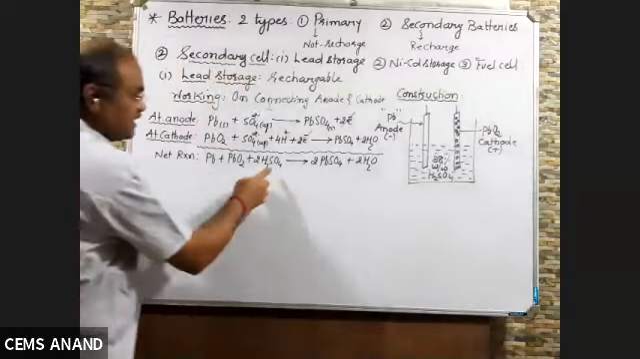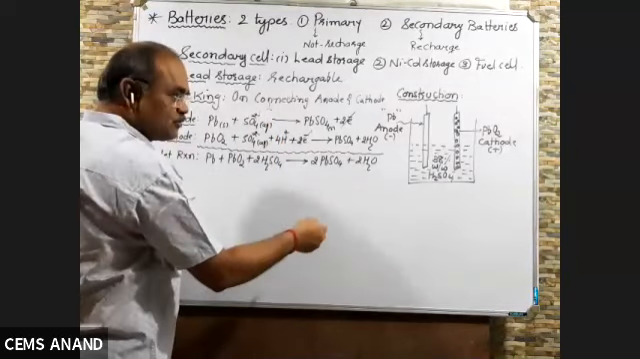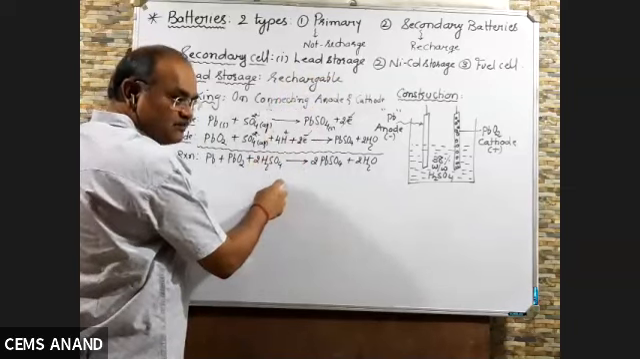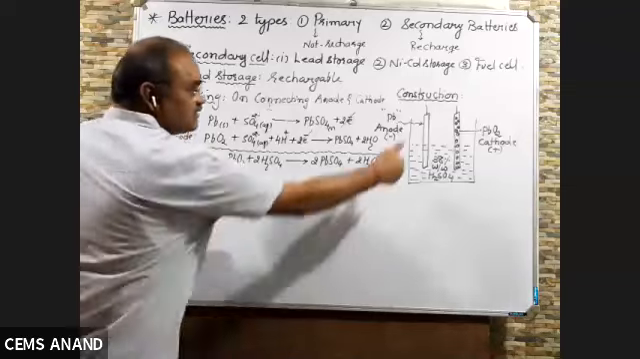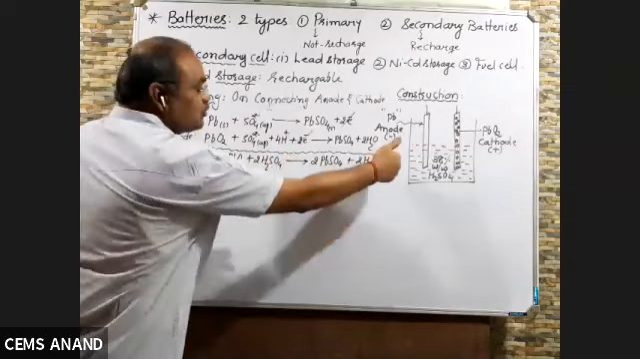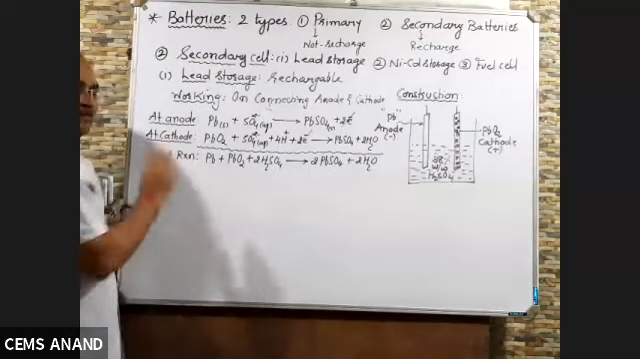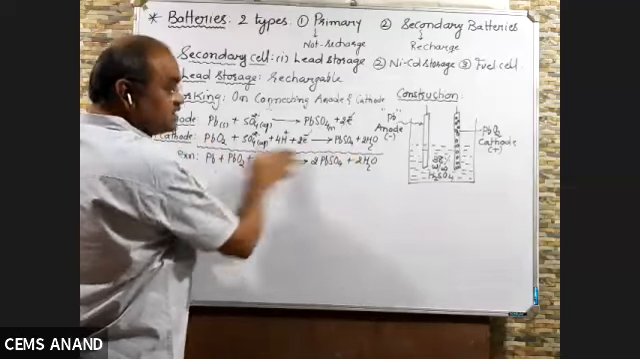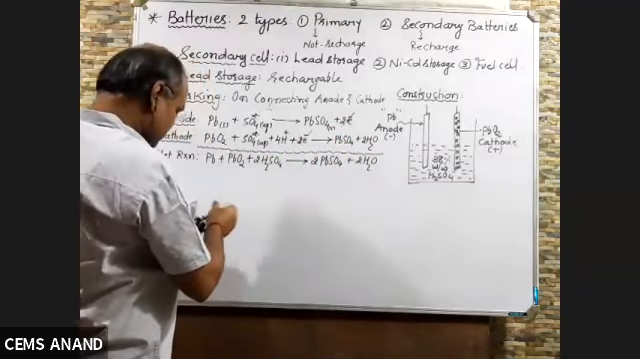Once the battery is being discharged, your H2SO4 density decreases. So what you have to do to recharge the cell, you have to connect this cell with another battery. So when you connect the cell with another battery, the reverse reaction takes place. And due to reverse reaction, again H2SO4, PbO2 and Pb will be formed. So that is called charging reaction. This is discharging reaction. And both the reactions can be asked in the examination, right?